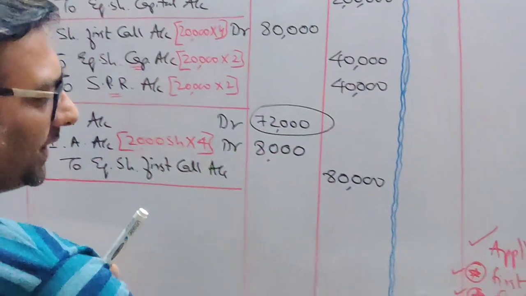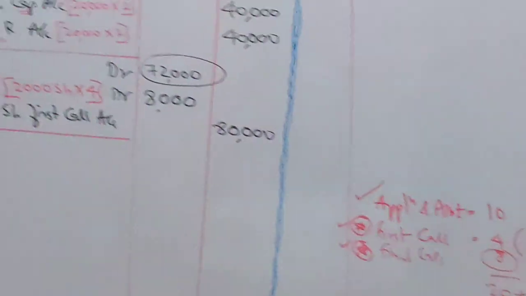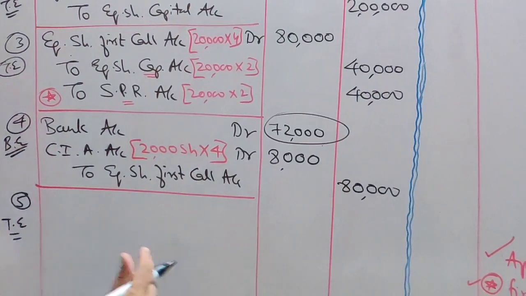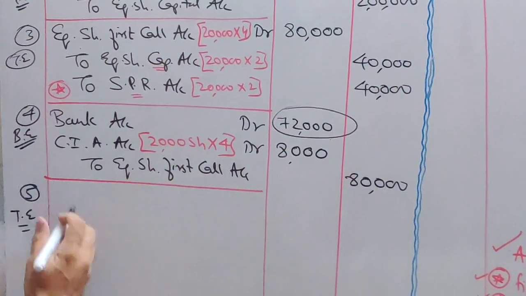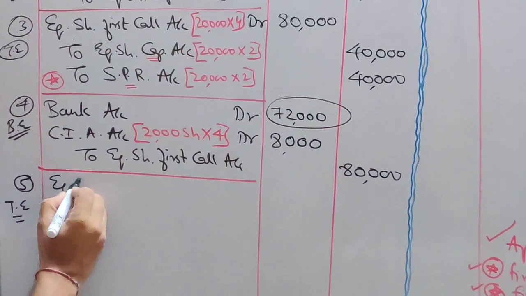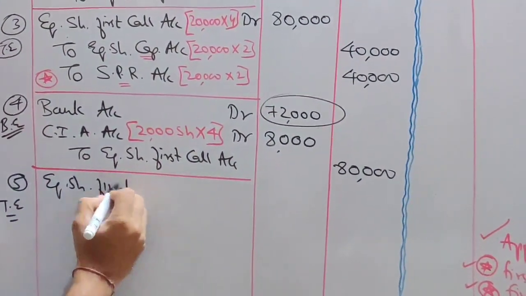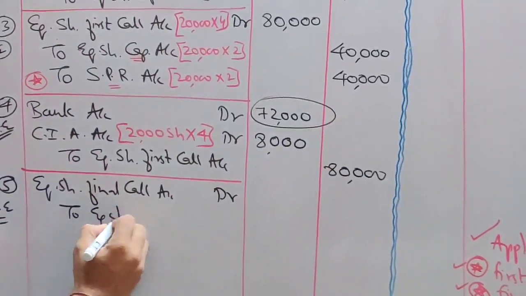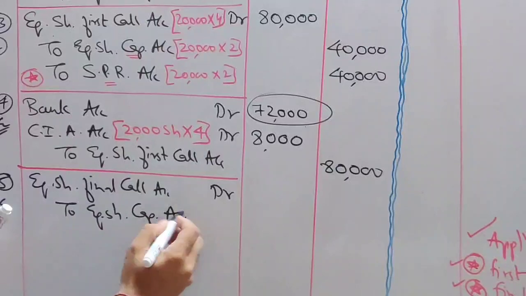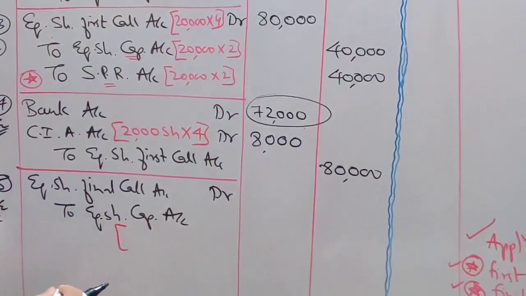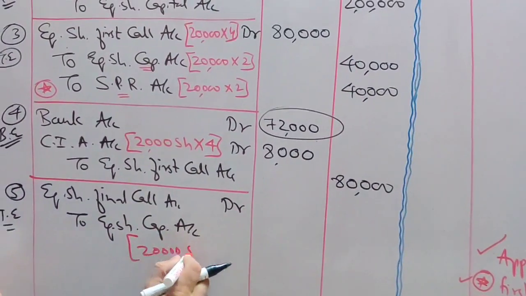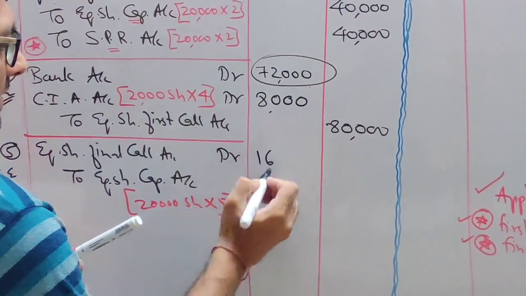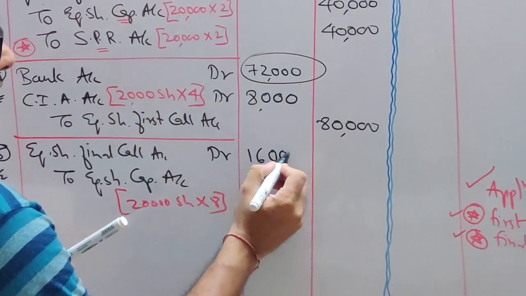Now let's pass 2 entries for the final call. Number 5, transfer entry. Final call is of 8 rupees. What will be your transfer entry? Equity share final call account debit to equity share capital account. I'm writing the working: 20,000 shares into 8 rupees. So 2 8s are 16. How many zeros? 4. 1, 2, 3, 4.